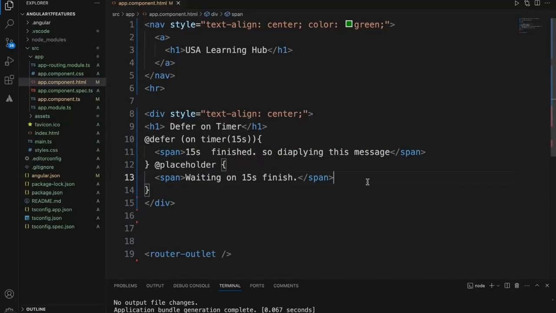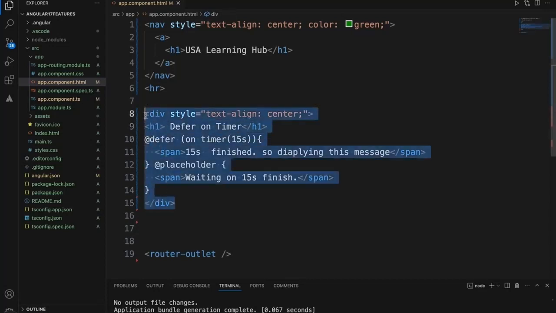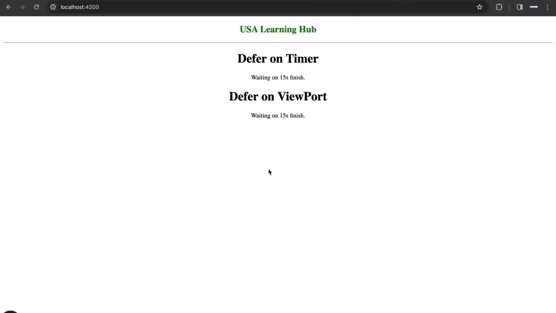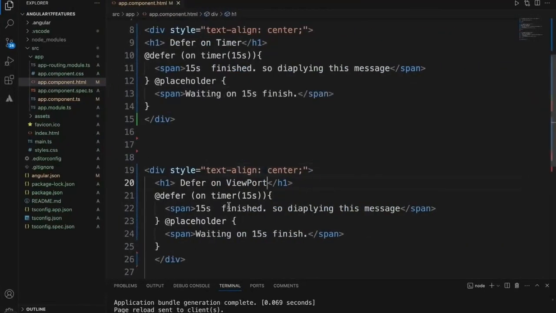So the next type of defer is defer on viewport. That means when the user navigates or scrolls down to that particular place of the content, that's when it will be deferred and displayed. Let's see how we can do that. So now I'll say defer on viewport. Viewport is the screen. Viewport meaning this whole screen is viewport. Now I'll just change this to viewport. Defer on viewport.